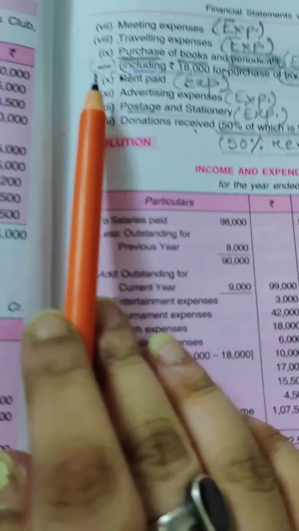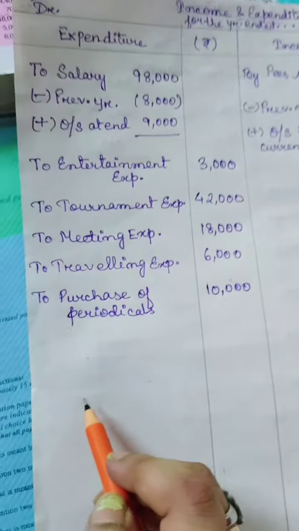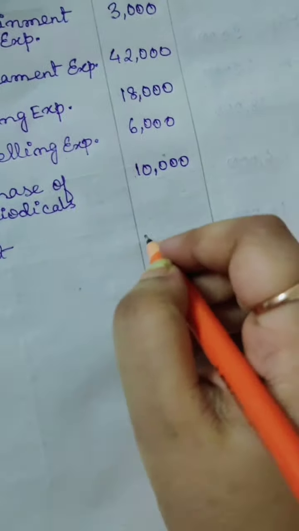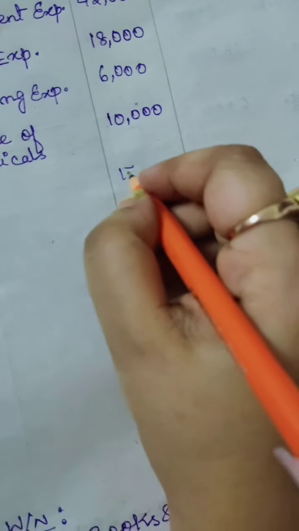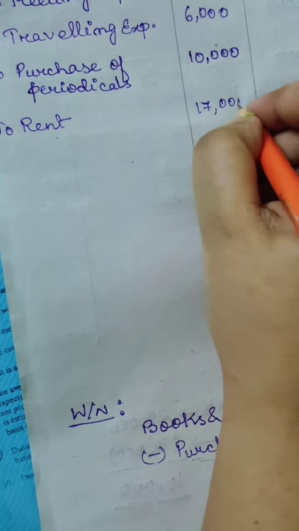Clear? Now next, what we have, rent paid. Okay, rent paid is an expense, so it will come in expenditure side. So we'll write here to rent. Okay, the amount is 17,000. Next, again what we have, advertising expense.